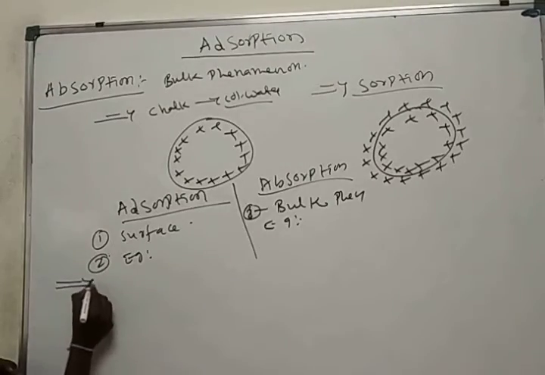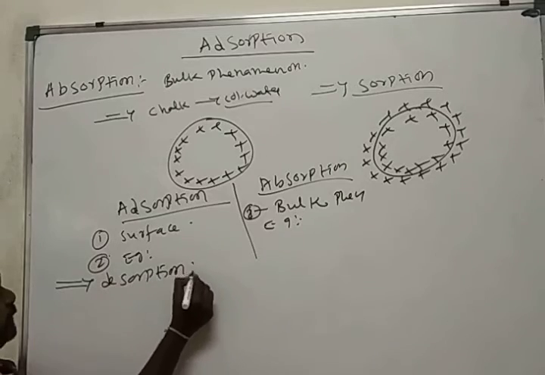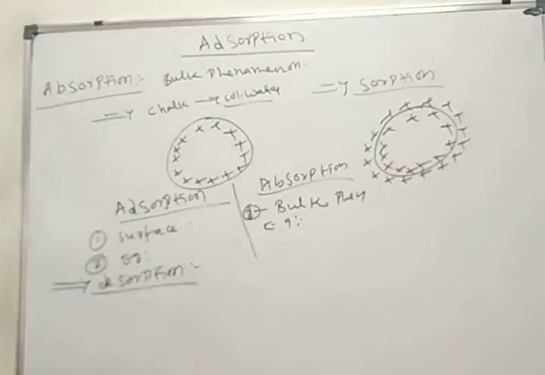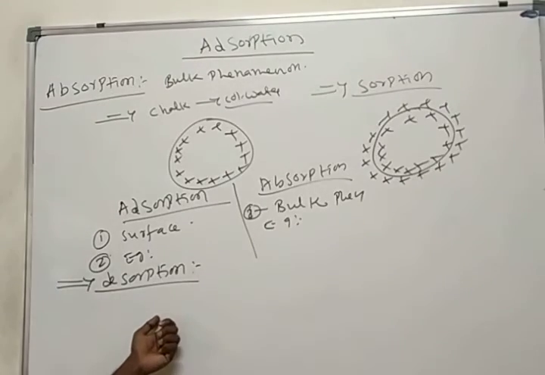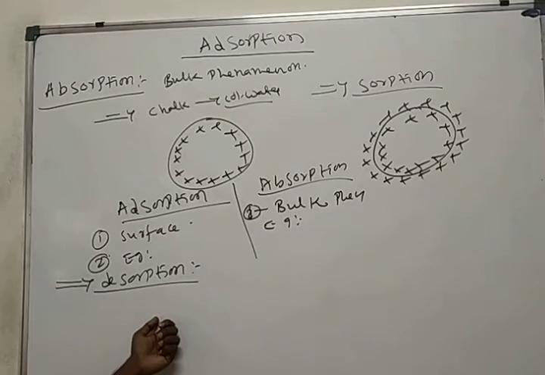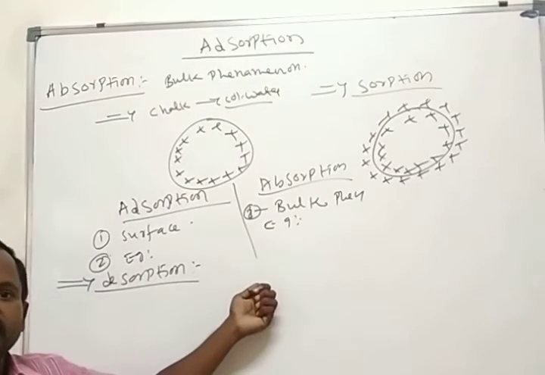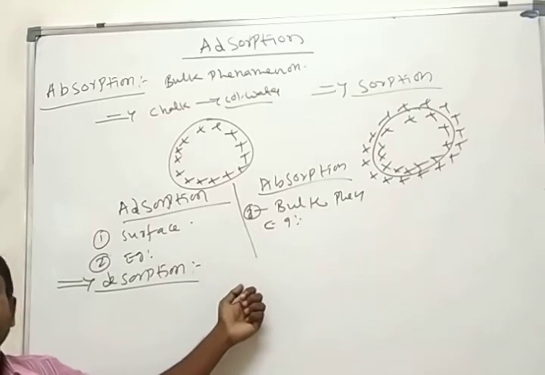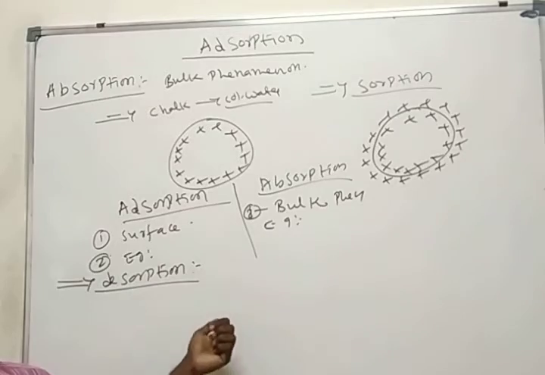And here, desorption. What is the meaning of desorption? The removing of gaseous molecules or liquid molecules from the surface of a solid, by heating or any chemical process, is called desorption.